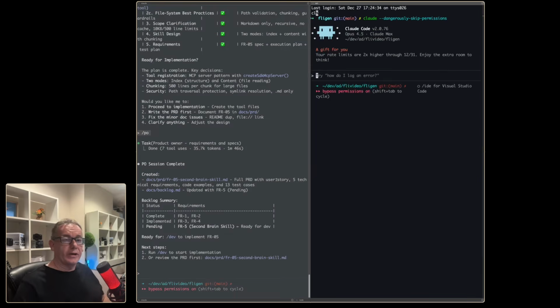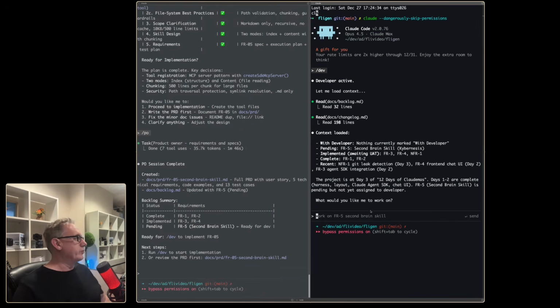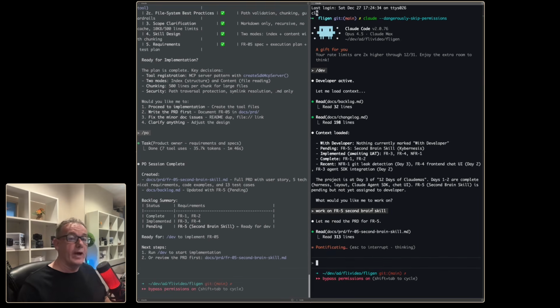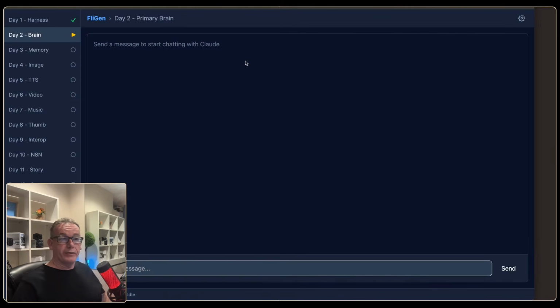We're just going to start Claude Code in a second window, go straight to the developer. We see this little gray suggestion, so we'll just press tab and we'll execute that. It will now start building things out. Hopefully we get a working system where we can use a skill. And if we're really lucky, we'll be able to use it from within this chatbot just to talk to our documentation.